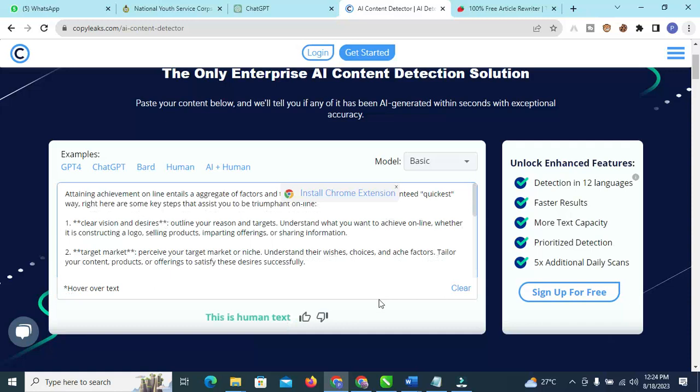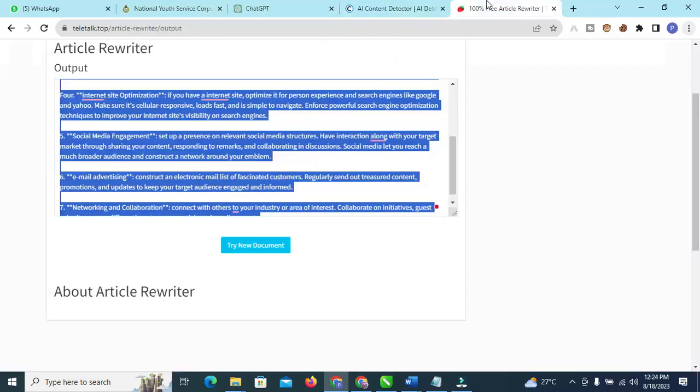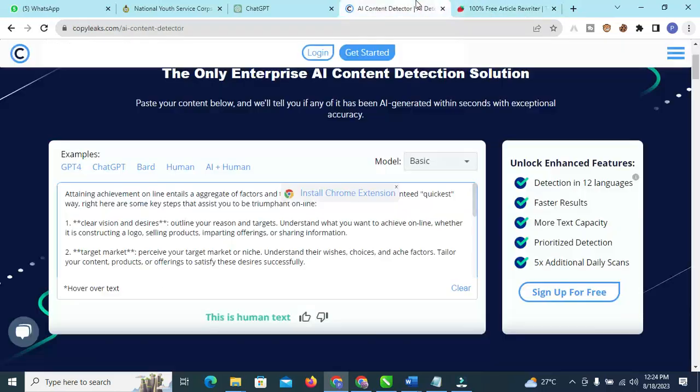Can you see it? Without wasting much of our time, we generated that from ChatGPT. We checked the originality on this page, copyleaks.com, and it shows that it's AI generated text. And from there we move into editor.top. Then we'll write the article and we'll come back to check the article and it gives us 100% human text. So with this, we can use it